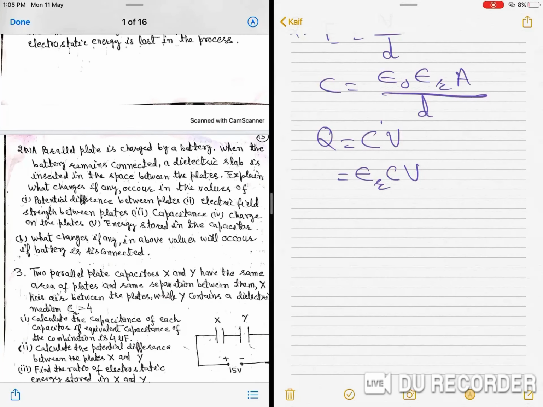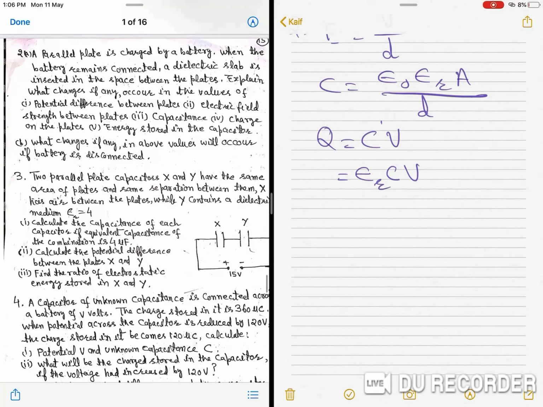So the charge will also increase epsilon R times, or K times if we denote the dielectric constant by K. Now, energy stored: the formula for energy stored is half C V square. V is not changed and C is K times. So the energy will also become K times.